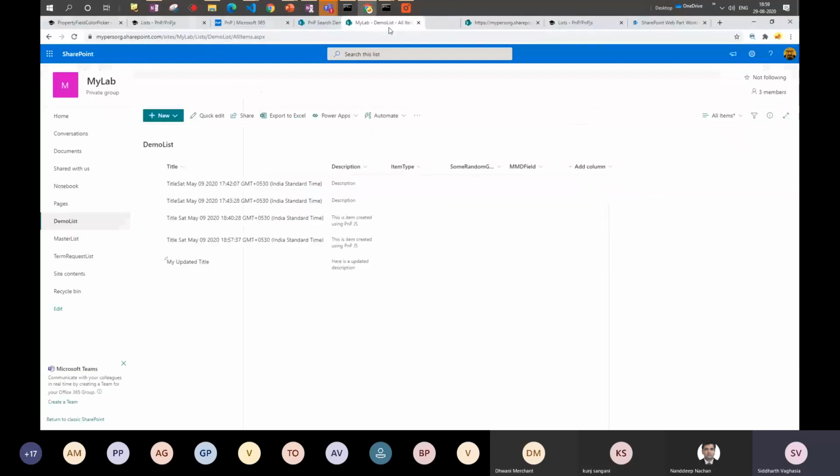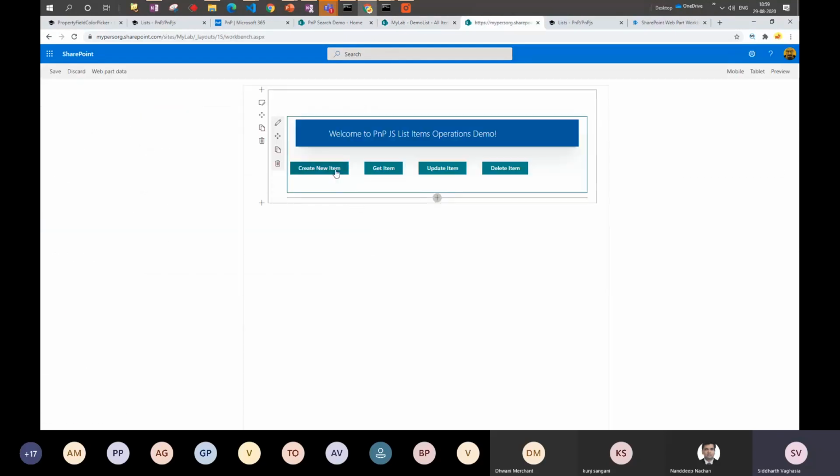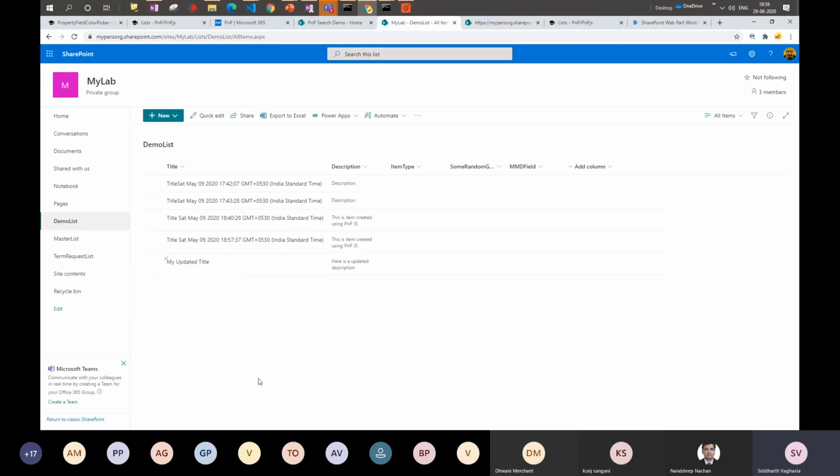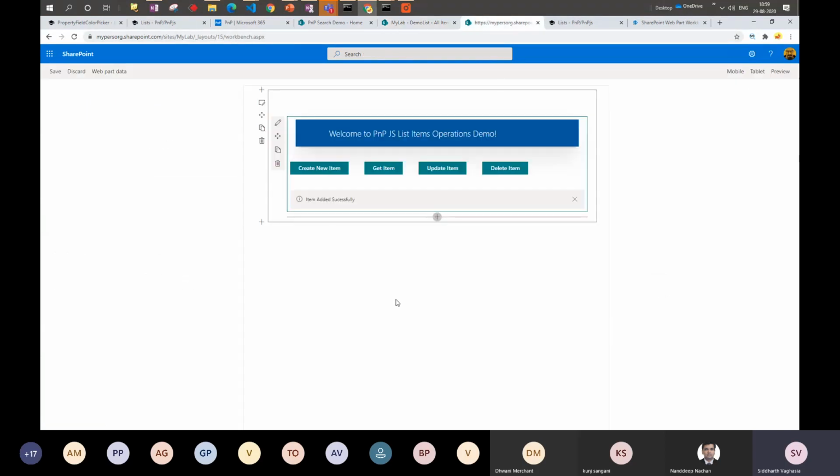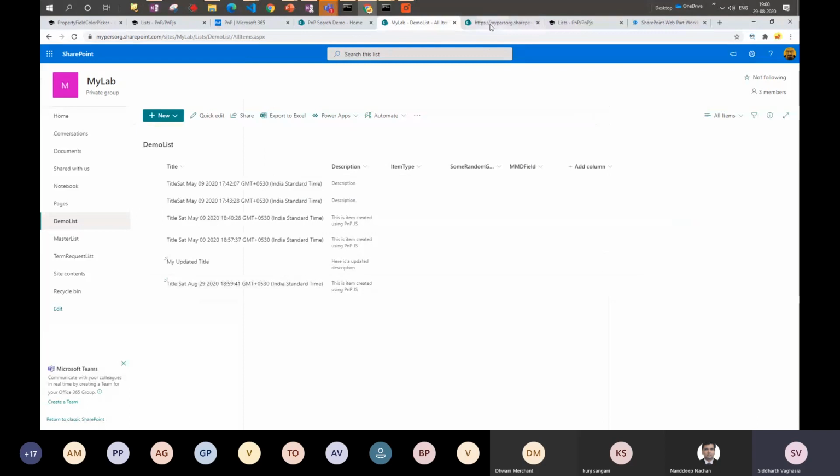Okay, so this is my list, where the items would be created, updated and everything. This is the demo list. So once I click on create new item, it says item added successfully. And if I go here, hopefully there should be a new item which should be created. Okay, so this is the new item which is created with the current timestamp. And this item is created using PnP.js, right? Then let me just get that item. Once I click on get item, I'm just getting the title and displaying it here. So it's just basically displaying the list column title here in the UI.